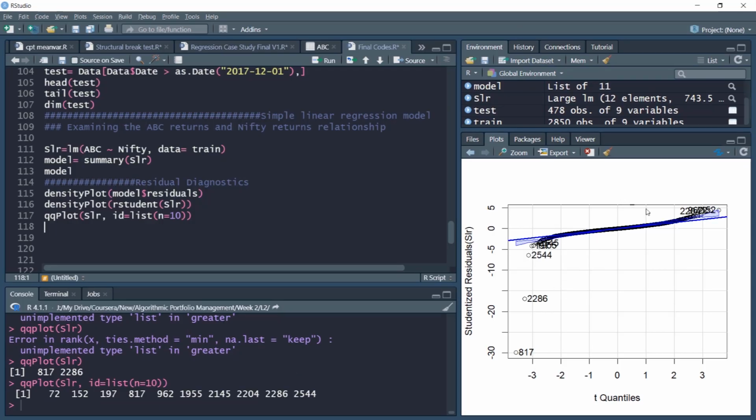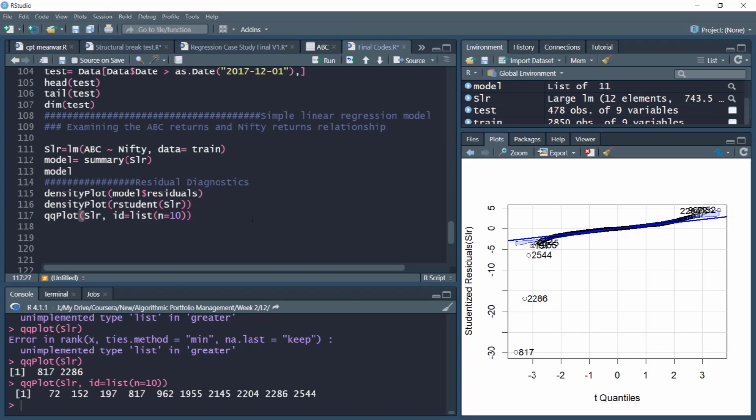So we can see the quantile-wise distribution of studentized residuals. The residuals are plotted and we can see the number of observations that are extreme. Observation numbers 72, 152 and 2544. These are some of the extreme observations that depart from the normality. On the fitted model, these observations are plotted along the fitted model. We can see the observation numbers. The studentized residuals are plotted here.